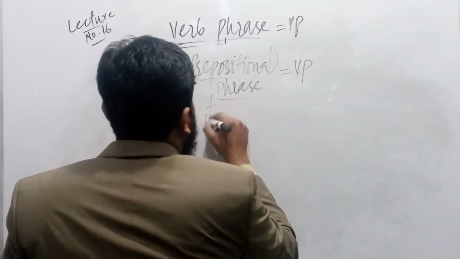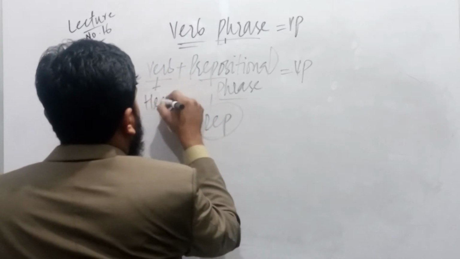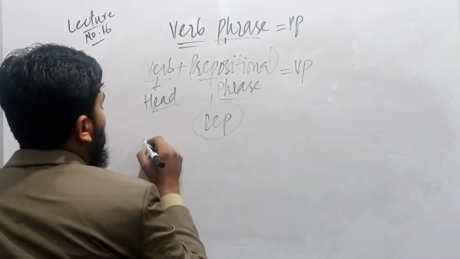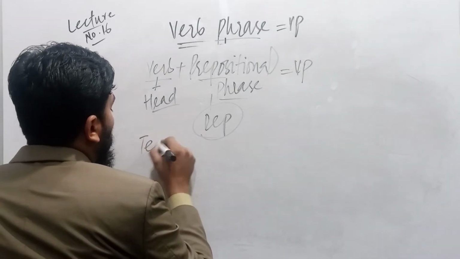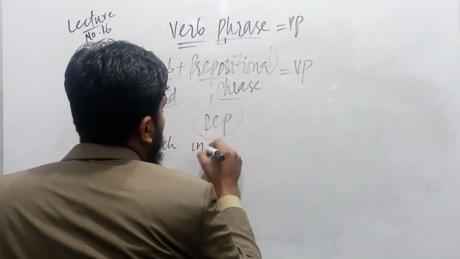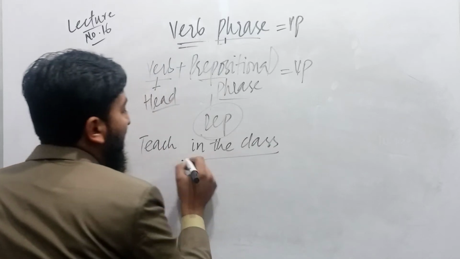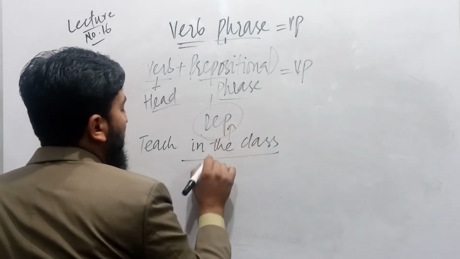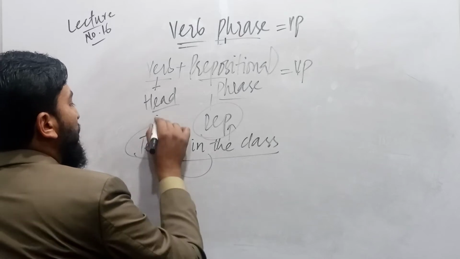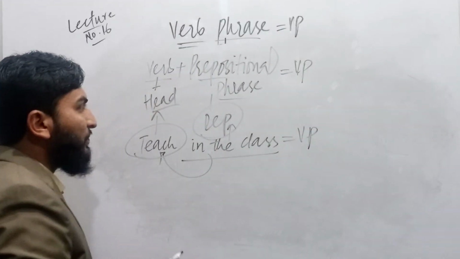And if it is dependent, that means the verb must be the head part. The example is this: "go and teach in the class." In the class is dependent to the verb. What is that? That is teach. Teach is head in a verb phrase.